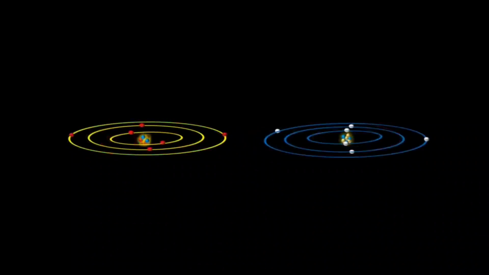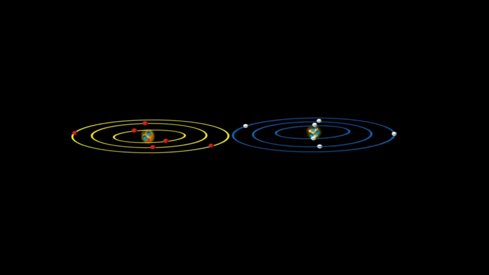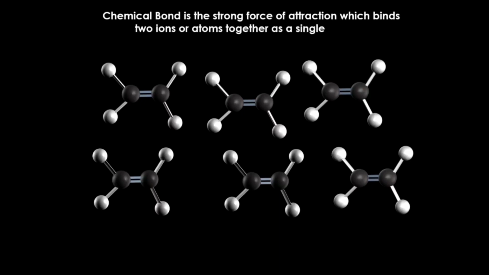Atoms of some elements like to donate their valence electron to the participating atom. But atoms of some other elements only like to share electrons. In this process, atoms are bound together, forming the molecule of a new compound. The bond between two atoms is called the chemical bond.